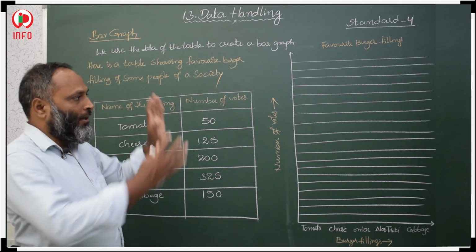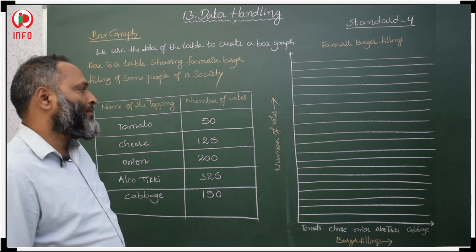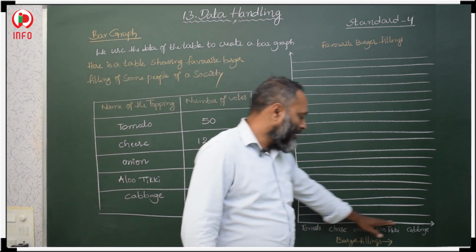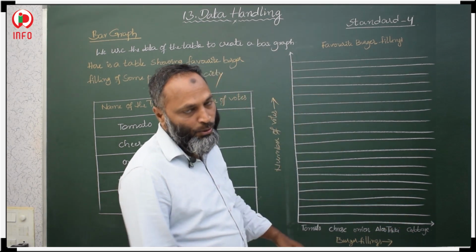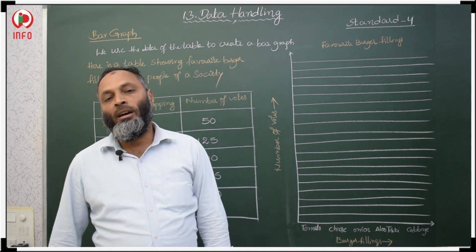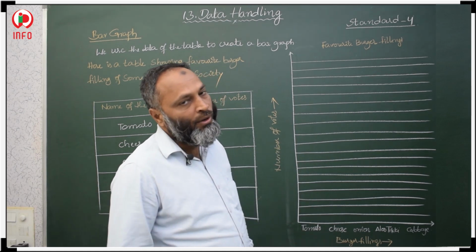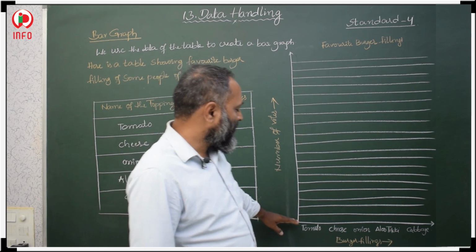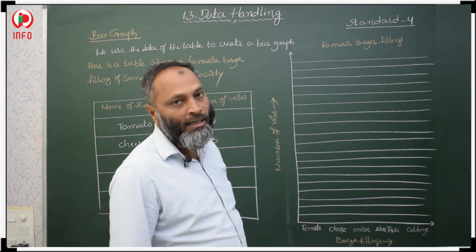Okay, then how to draw bar graphs? Here, see, first we should draw one horizontal line and one vertical line. Actually, we should draw this using graph paper, but you can draw this in your ruled notebook. Ruled notes are enough. So using your ruled notebook, take one horizontal line like this and a vertical line like this.